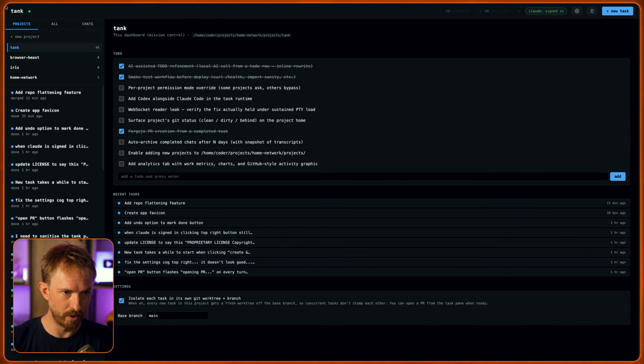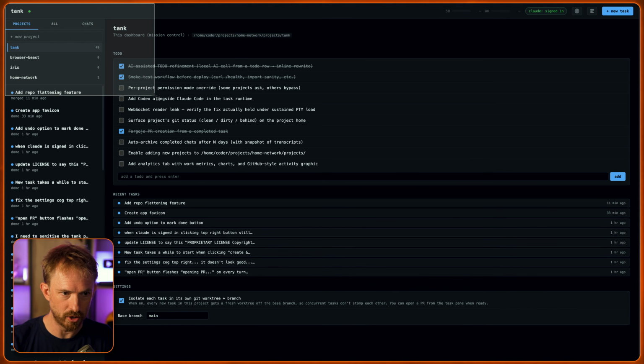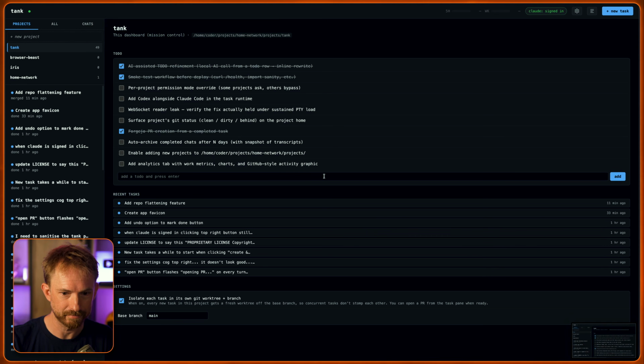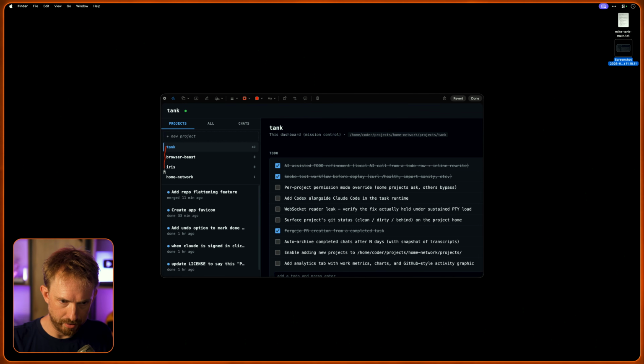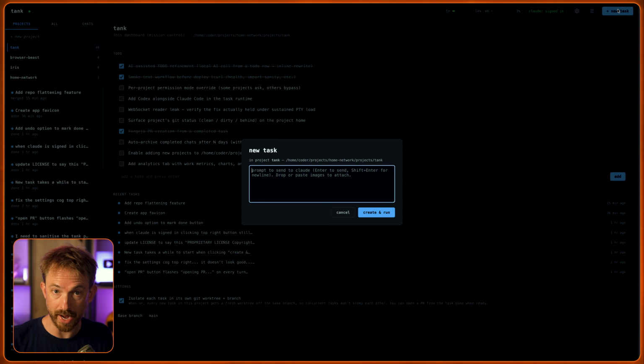Okay, so let's try something with a screenshot. I'm going to screenshot the top left of this. Now let's just mark up the screenshot by putting a little red line in here and clicking done. Now we'll go ahead and create a new task and say each project should have status light if tasks running and custom fav icon user can choose where red line is in screenshot.